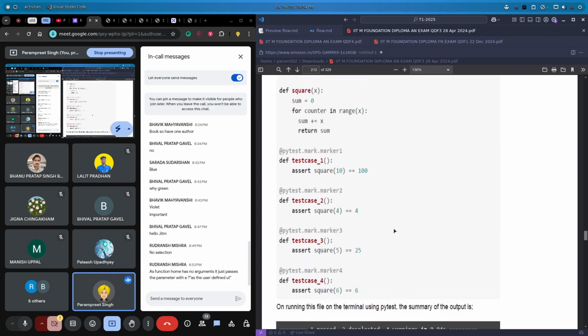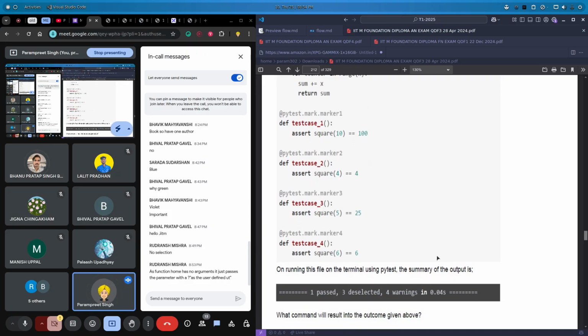Okay, we have this Pytest again. Test case 1, 2, 3, 4 for the square function. We're just squaring this. If you check this, on running this file using Pytest, the summary of output is 1 passed, 3 deselected, 4 warnings. Okay, which one is passed?